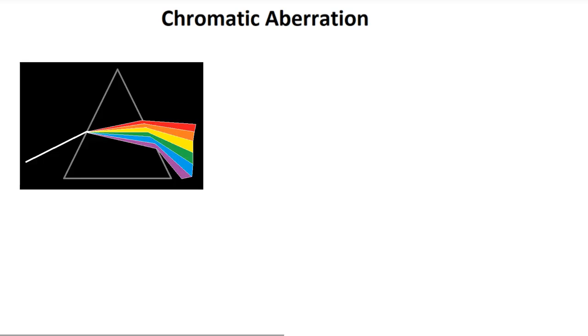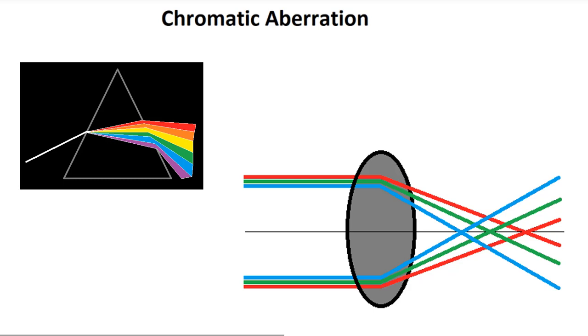This is, for example, what happens when white light is shone on a prism. White light is light that is composed of many different wavelengths, and therefore many different colors, and therefore when it hits and passes through the prism, those different wavelengths, those different colors are refracted by different amounts, thereby creating the many different colors that are seen. As we see here for a lens, this causes incident light rays, which are composed of many different wavelengths, to refract by different amounts. This will result in a rainbow halo around the image.